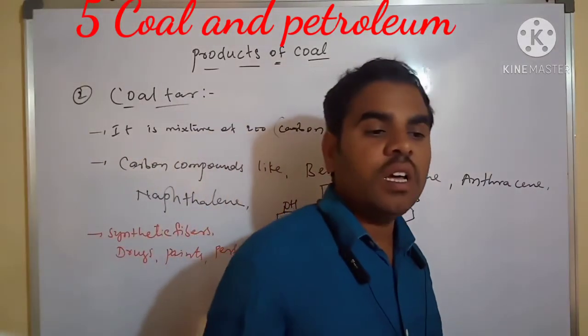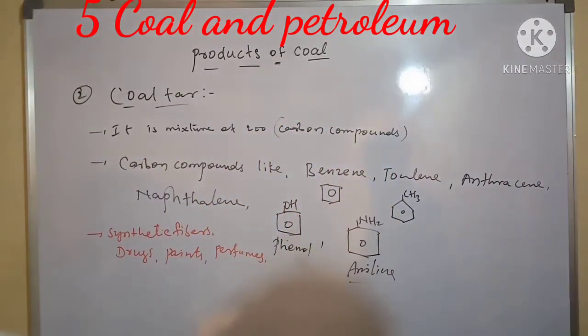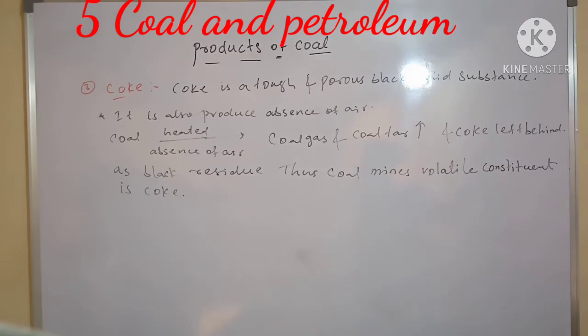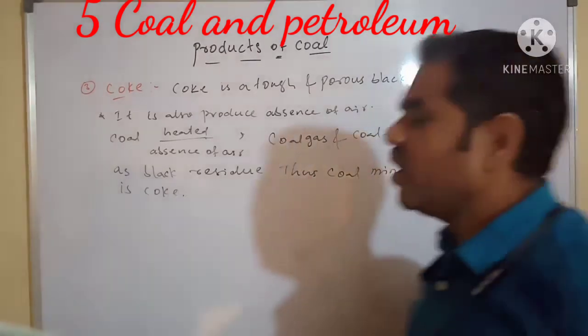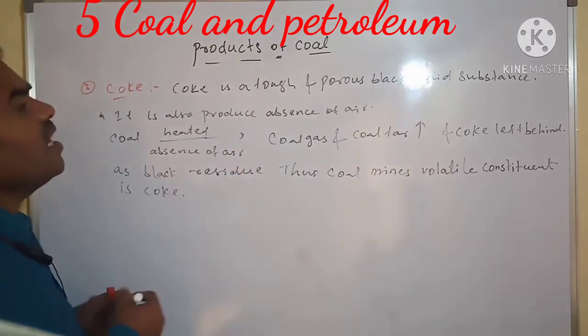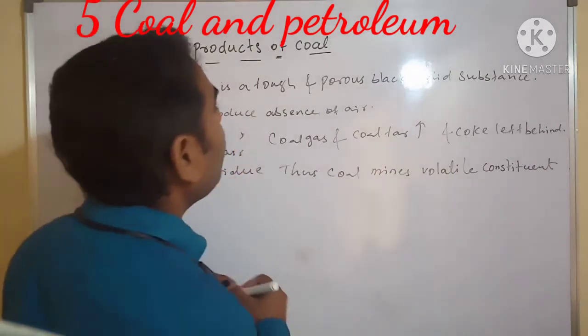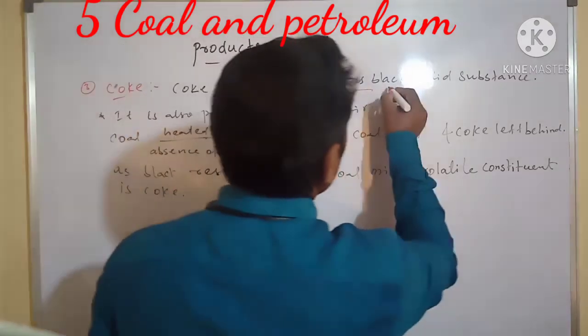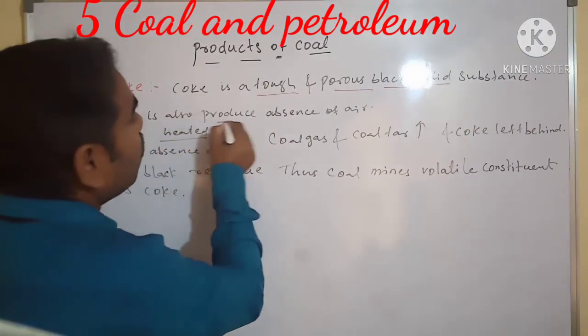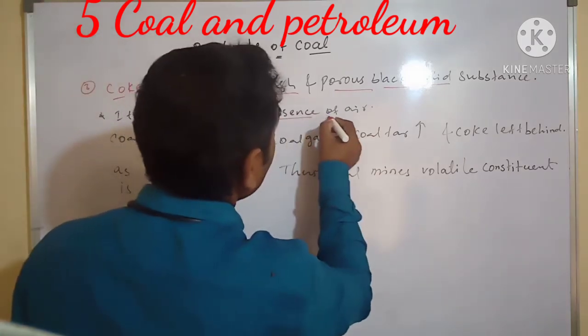Next we have to learn about coke. Coke is a tough and porous black solid substance. It is also produced in the absence of air.